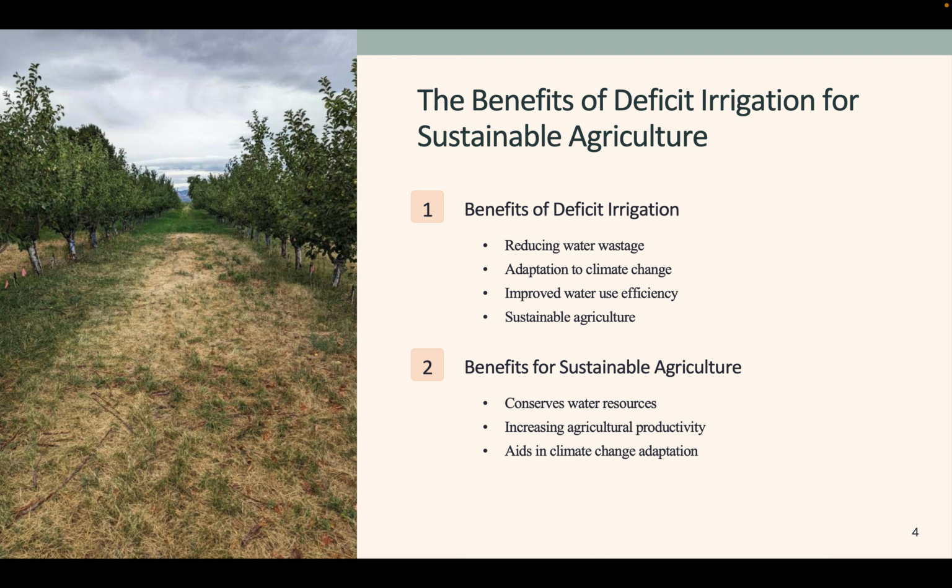Deficit irrigation conserves water resources and is ecologically friendly. It also plays an important role in enhancing agriculture output by guaranteeing constant crop yields even in difficult situations. It assists farmers in adapting to climate change by boosting crops' resilience and managing water consumption.